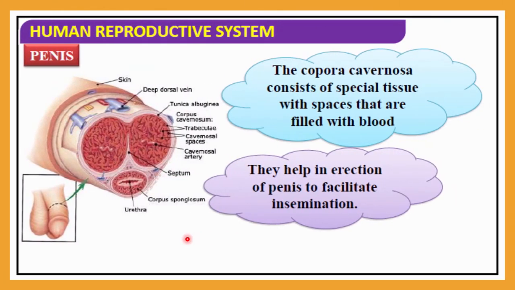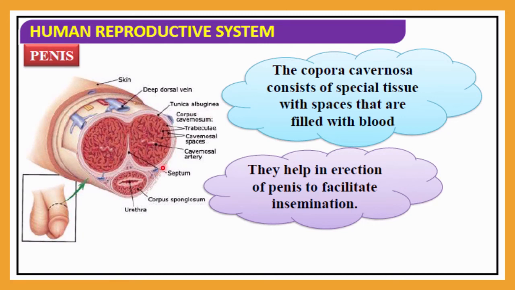So if you study the internal structure or a cross section of a penis, you will observe 2 muscles at the dorsal side and 1 muscle at the ventral side. The 2 muscles at the dorsal side are called corpus cavernosa, and at the ventral side you will observe corpus spongiosum. In the middle of the corpus spongiosum you will observe the urethra. And all these structures will be covered with the tunica albuginea.